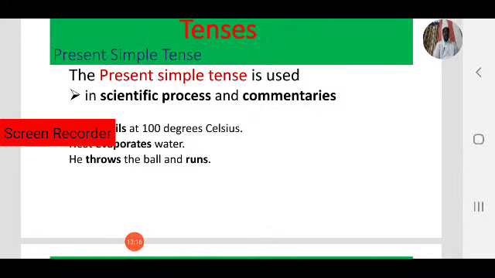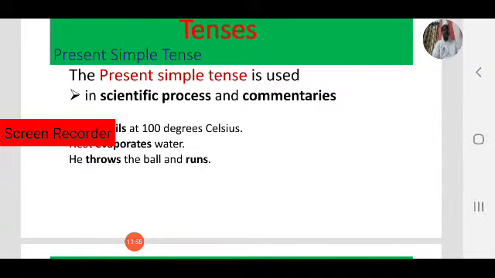So where do we use simple present tense? First one, to indicate present state. I am a teacher. Am. I teach English. That is my actual action or my daily routine. Teach is my routine. I read books. So read here, that is my habitual action, my habit or my hobby.